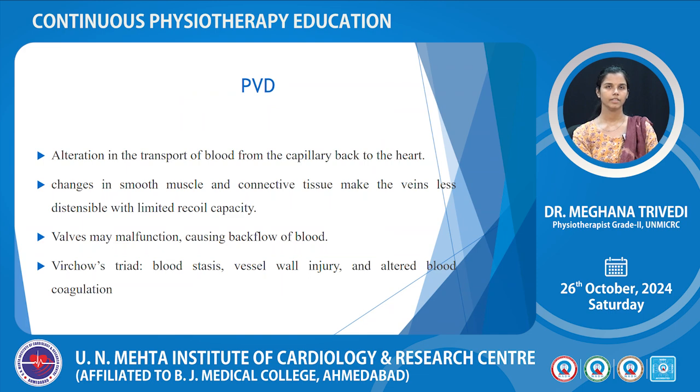Peripheral venous disease. There is alteration in transport of blood from capillary back to the heart. Changes in smooth muscle and connective tissue make the vein less distensible with limited recoil capacity. Valves may malfunction, causing backflow of blood. Virchow's triad includes blood stasis, vessel injury and altered blood coagulation.